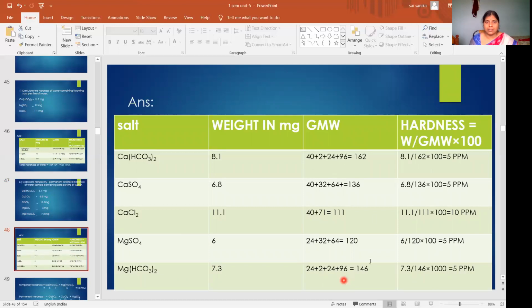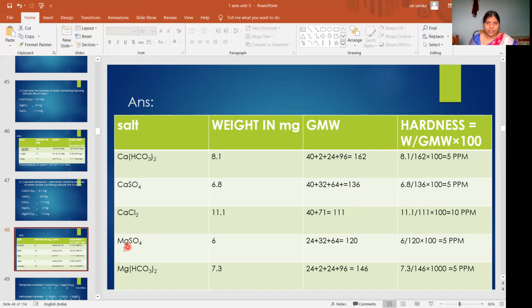Then you have to calculate the gram molecular weight, the same as we just calculated. So 40 plus 2 plus 24 plus 96 is 162. Calcium sulfate: calcium 40, sulfur 32, oxygen 64, that will be 136. And calcium chloride 40 plus 71, 111.